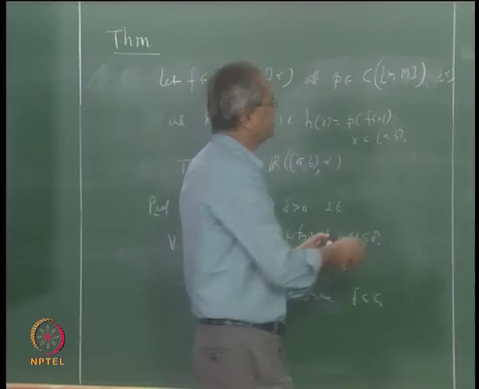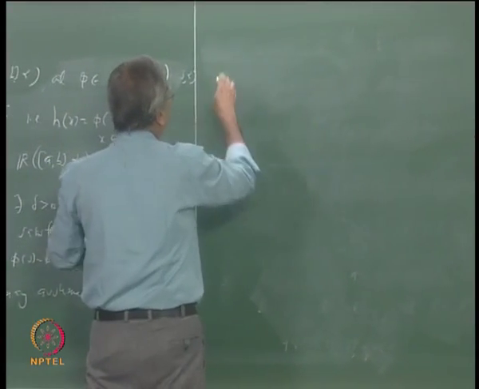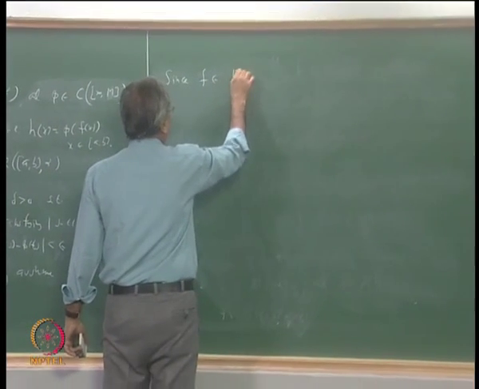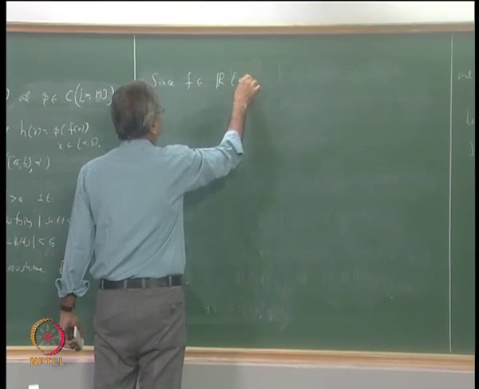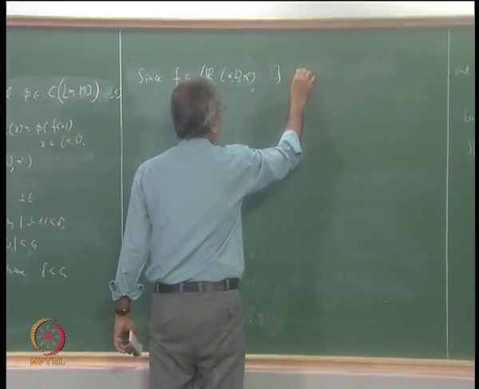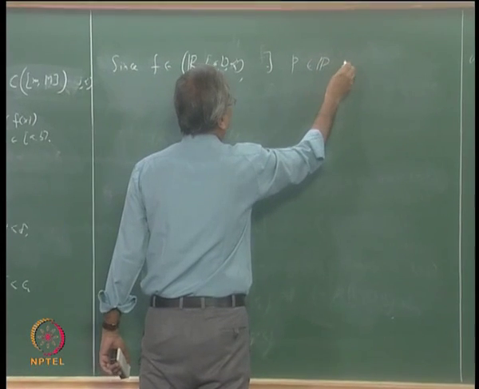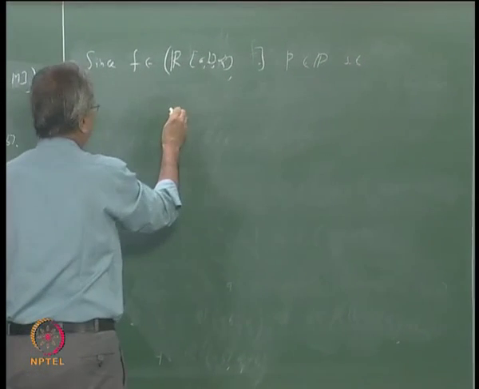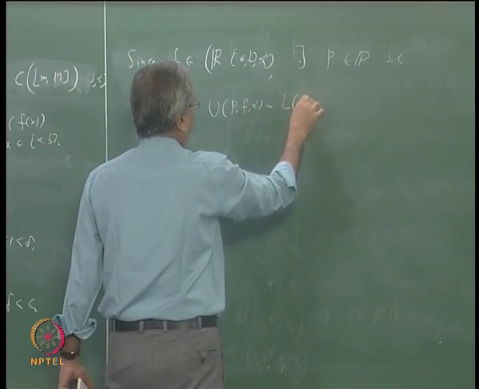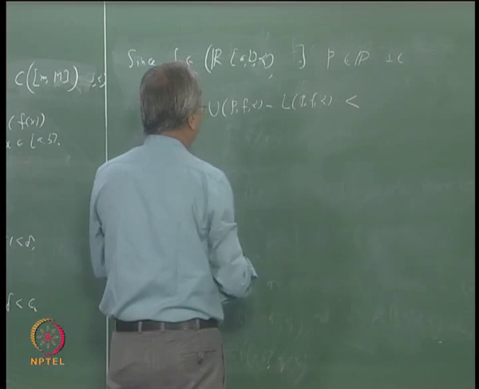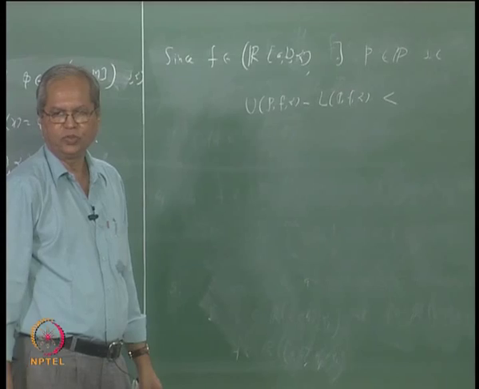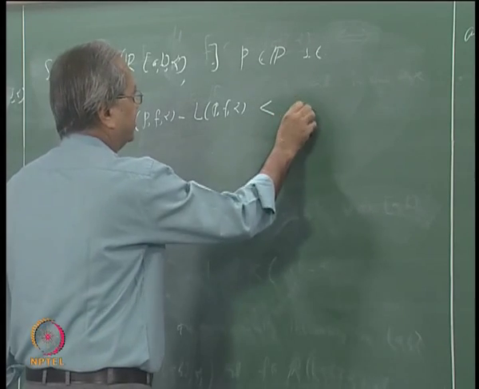So we can say that since f is integrable, there exists a partition P such that UPF alpha minus LPF alpha is less than whatever positive number I take. Here I will take that as delta square.